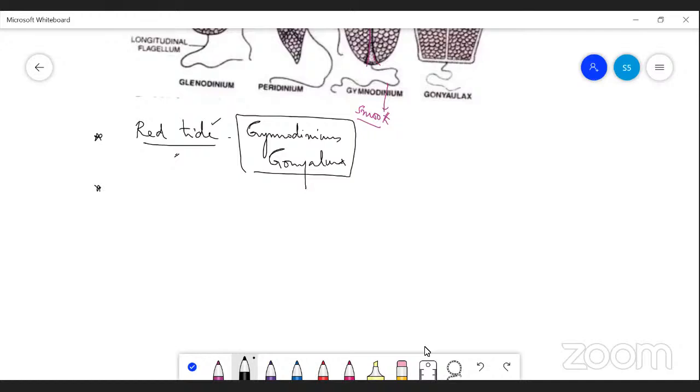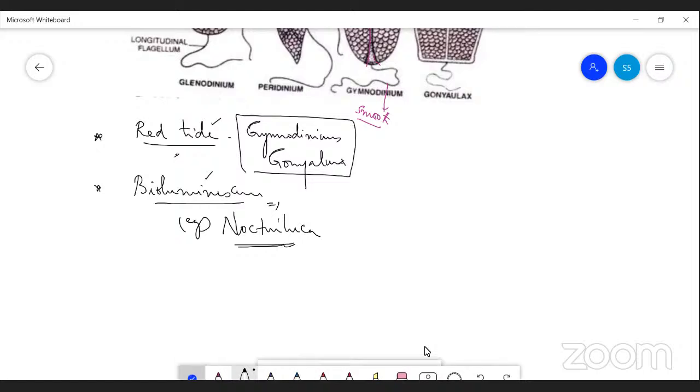The other ones cause bioluminescence, which is nothing but emitting light in the night time. For example, Noctiluca is a dinoflagellate that emits light at night. That's why the seas glow blue at night, by the process called phosphorescence. This is also called bioluminescence. Keep in mind, for example, Noctiluca. Let us see next. The third one is Euglena.